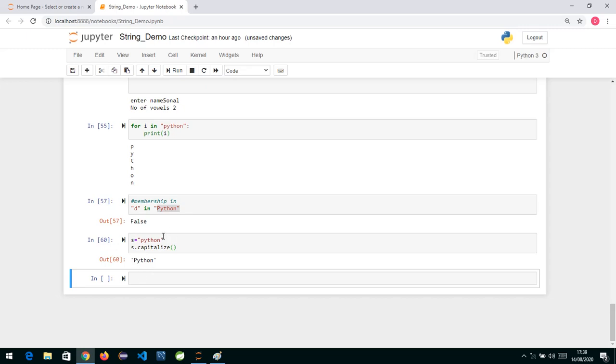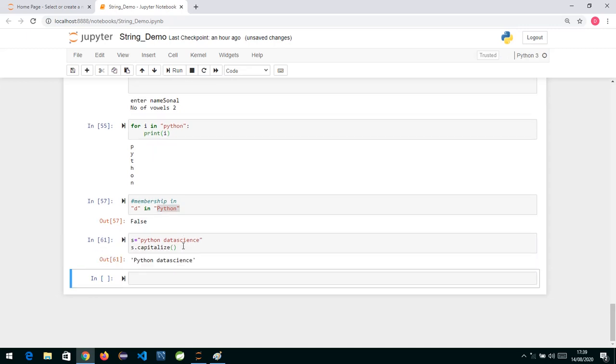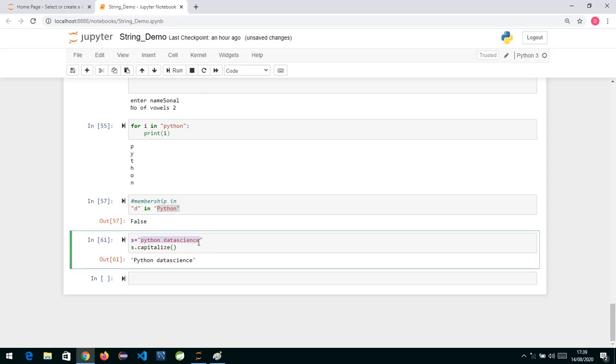So suppose I have written Python, and I write over here data science, suppose. And I just write the word capitalize. So you can see it has not done it with data science; only from the whole string, the first alphabet, P, is converted into capital by the capitalize function.